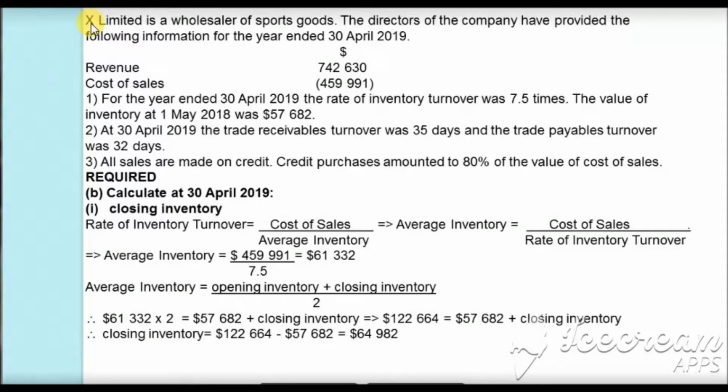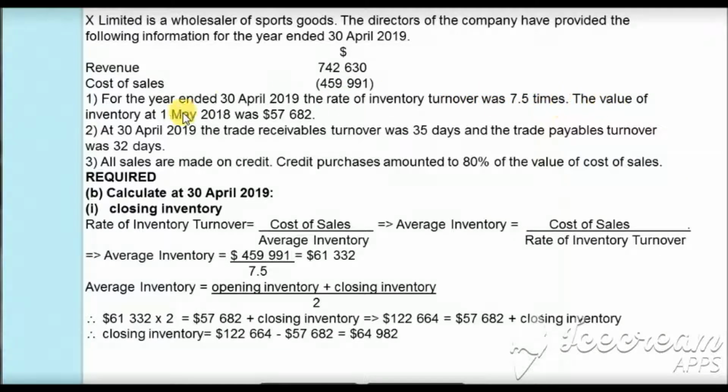Furthermore, we have additional information which states that X Limited is a wholesaler of sports goods. The directors of the company have provided the following information for the year ended 30th April 2019. Revenue $742,630. Cost of sales $459,991. For the year ended 30th April 2019, the rate of inventory turnover was 7.5 times.